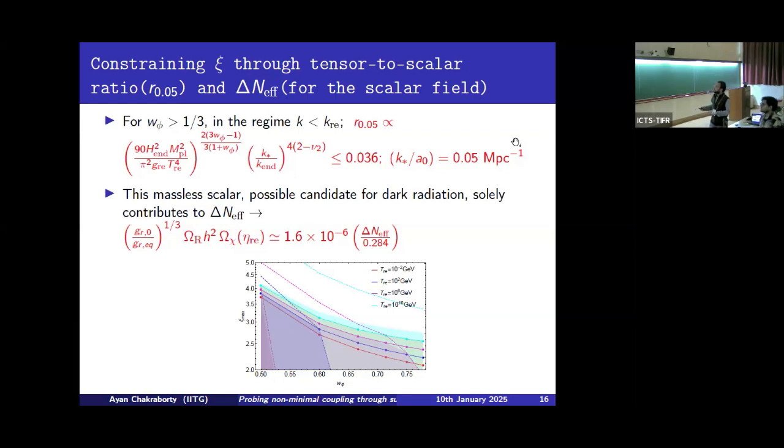Now combining these two bounds, we finally have the parameter space, Xi max versus omega, the equation of state, for different reheating temperatures, which is given by this plot, where the dotted lines are the bounds obtained from delta N effective, and the solid lines are the bounds obtained from the tensor to scalar ratio.